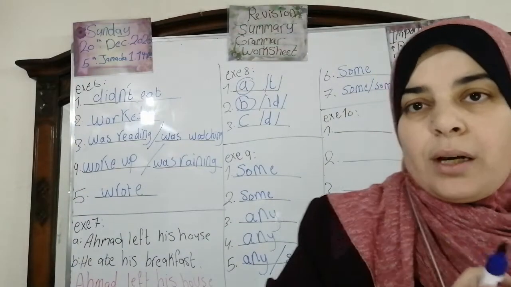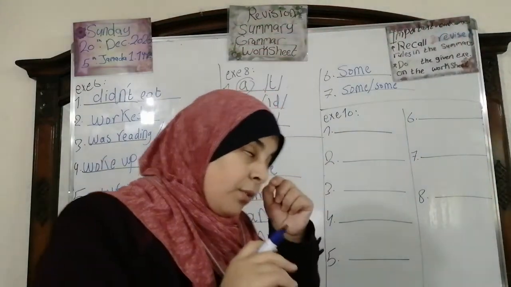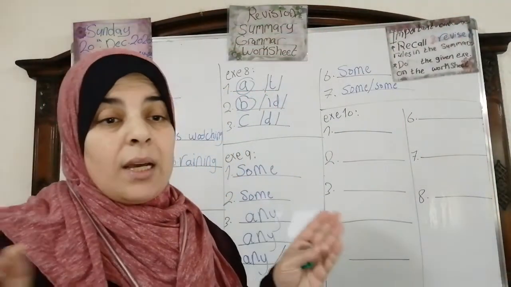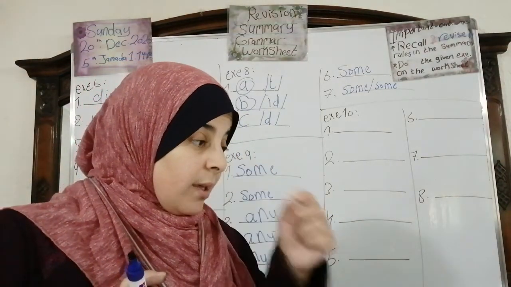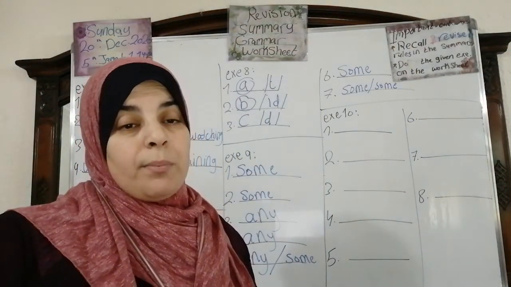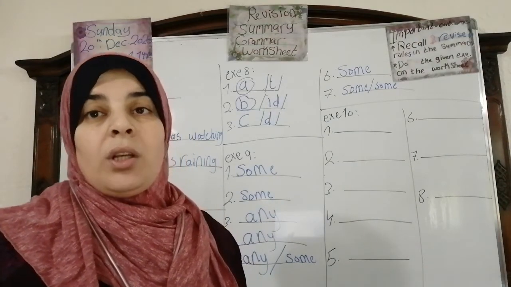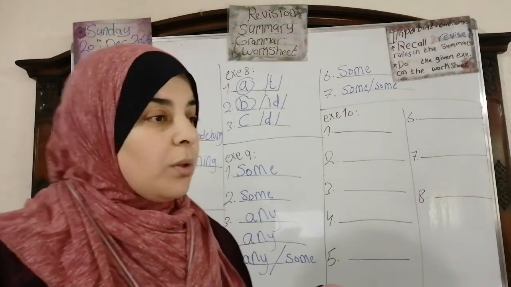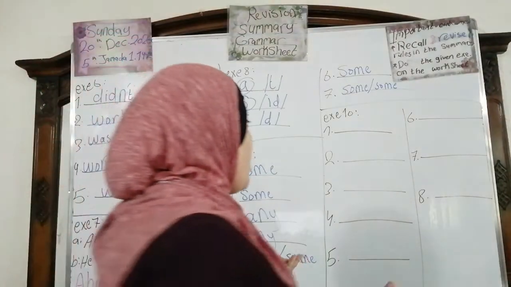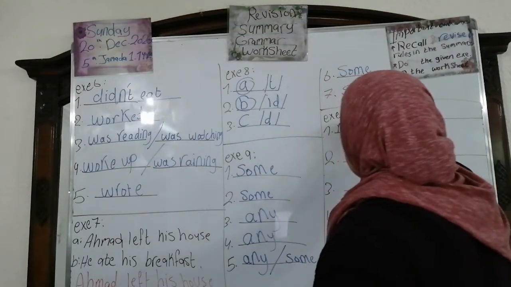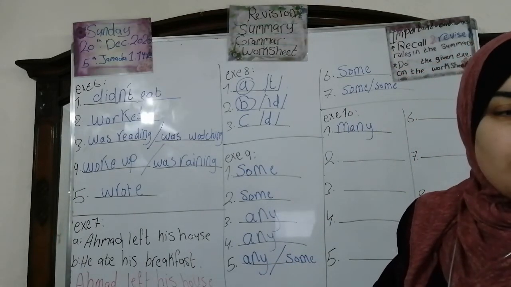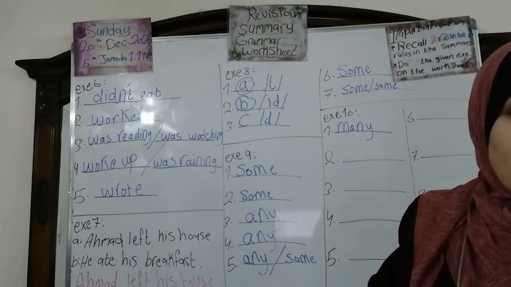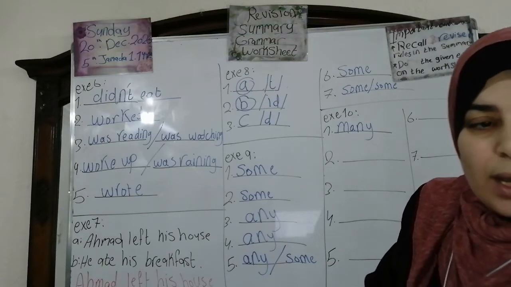We said much for the uncountable nouns, for large quantities, and many for countable nouns for large quantities also. So we say, number 1, how people are there in that house. Do we say how many people or how much? Of course, how many? Excellent. How many people are there in that house? Number 2, there are 2 students in the library.